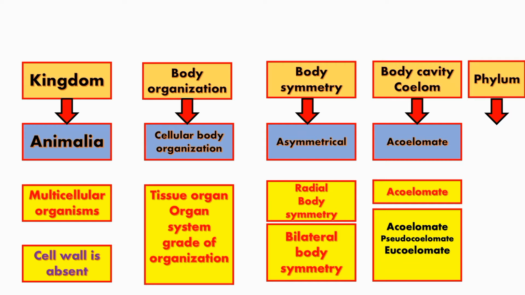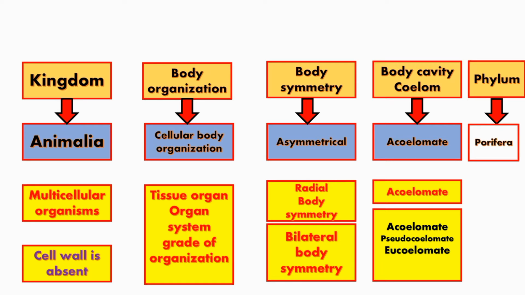Next criteria is body cavity or coelom. In the first and second group, we place acoelomate, that is without body cavity, and in the third group we put acoelomate, pseudocoelomate and eucoelomate. After writing all these criteria, next to it is the phylum. First is Porifera.